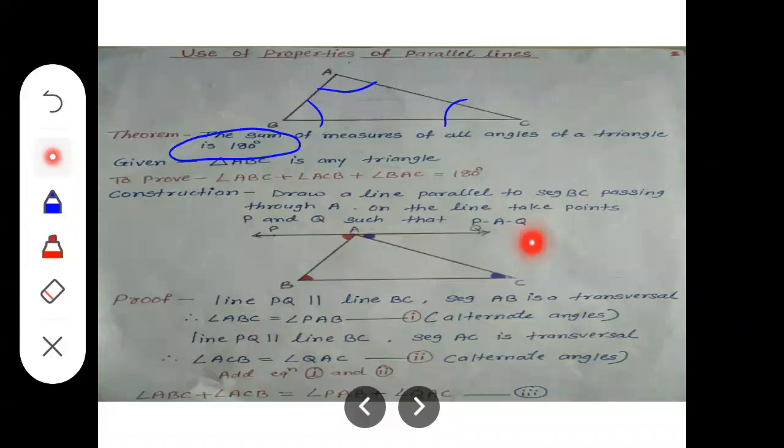That means they lie on a single line. Understood? Now let's write the proof here.